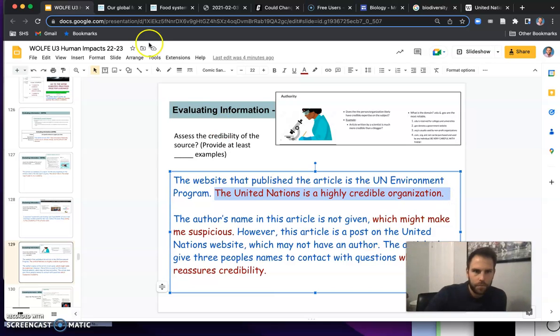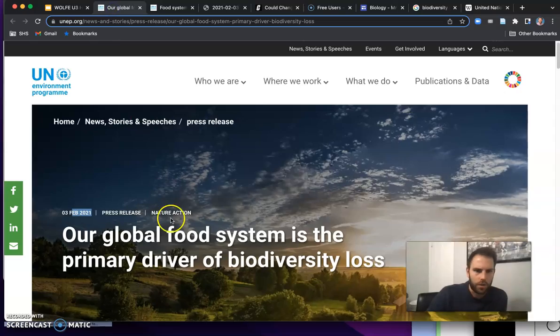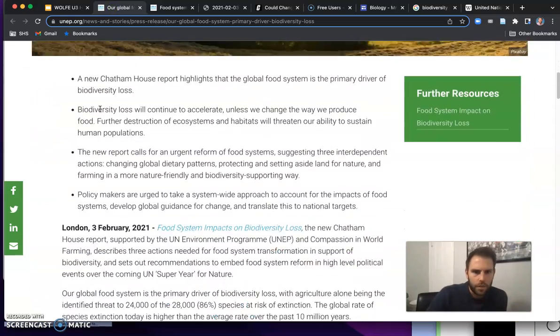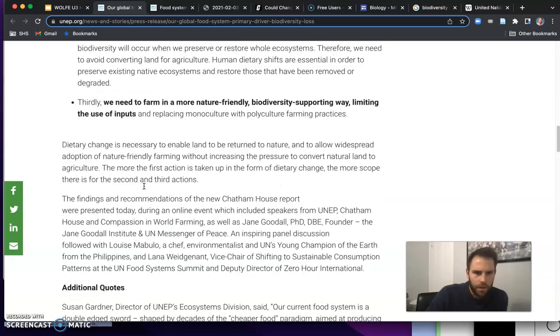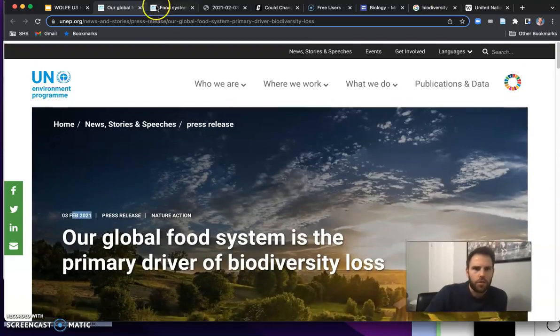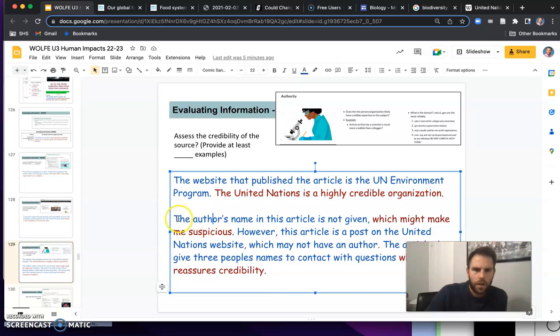so that adds to its authority. Now, one thing, I don't know if you noticed, if you go to this article, here's the date, looking through it, I'm not seeing an author. Interesting. So no author. So this is what I said about that. The author's name in the article is not given, which might make me suspicious. I want to know like who's behind this, right? However, this article is posted on the United Nations website. So sometimes websites like that, like a .gov, won't always have an author. Again, that does kind of notch down the credibility a little bit, but I also have to know that this might happen sometimes.